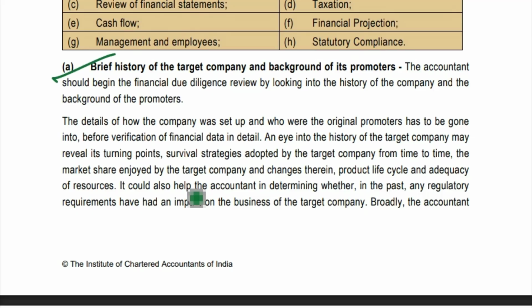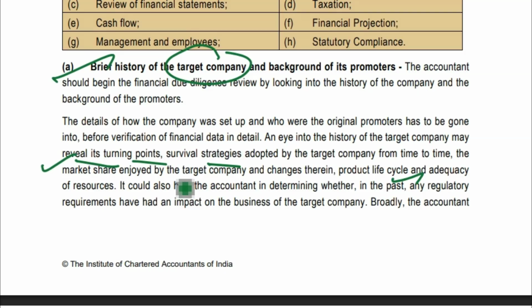So first of all, brief history of the target company and background of its promoters. We have to know the target company. Just knowing the history of the target company will give you the turning points, the survival strategy, what market share is enjoyed by the target company, how it is going, what their product life cycle is, and whether the resources are adequate or not.